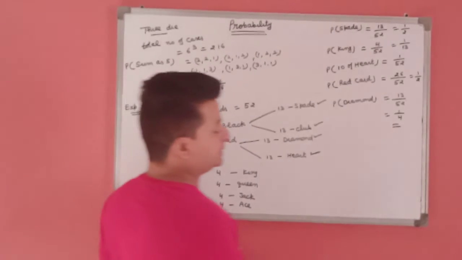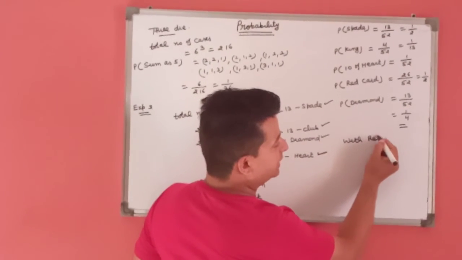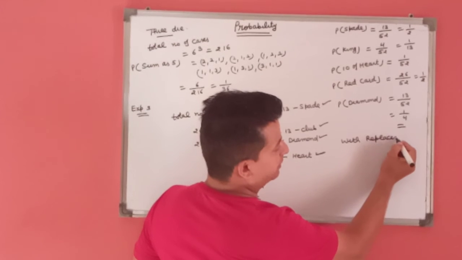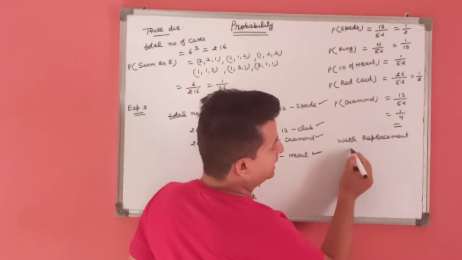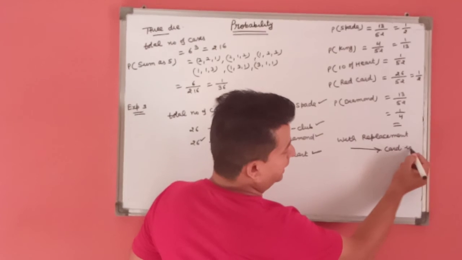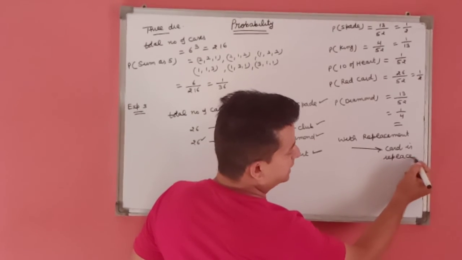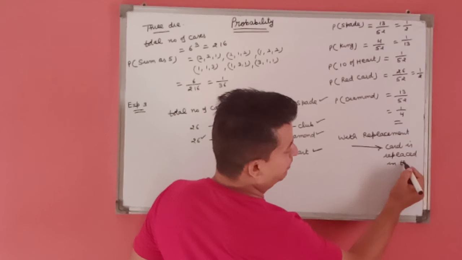In probabilities we have 2 very important words. One of these is with replacement, this means the card is replaced in the pack.